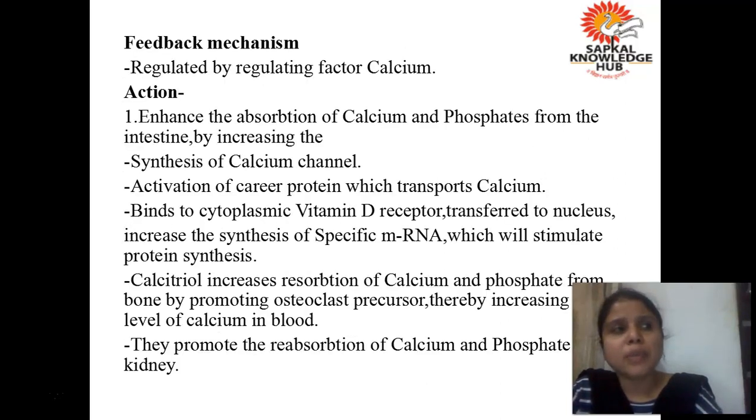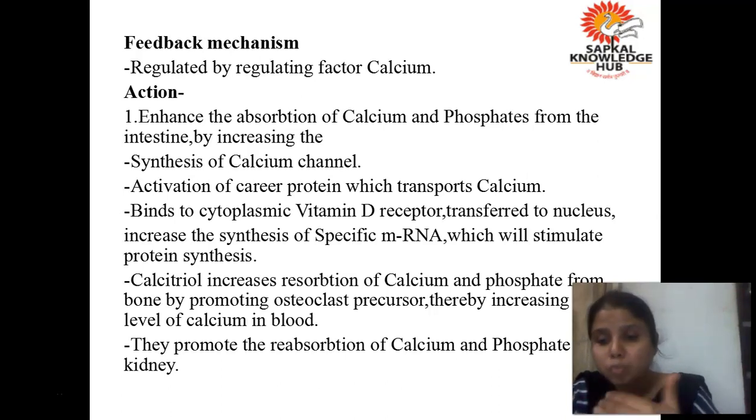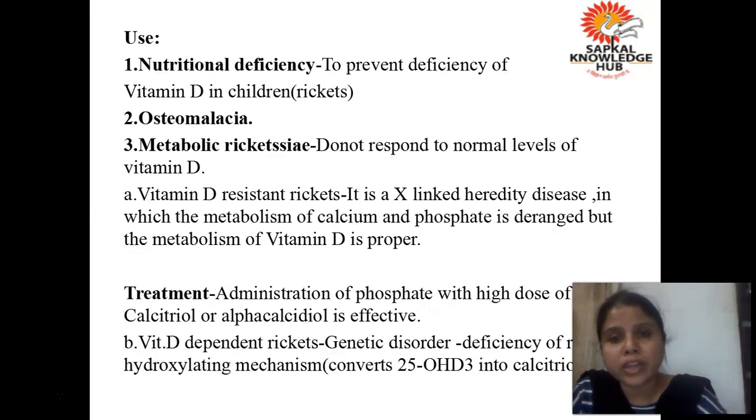Okay, what is the work of both? They both are increasing the level of calcium in our blood. Understood? How does vitamin D increase it? By promoting or by activating the osteoclast precursor and by increasing the absorption of calcium from the intestine. And how is it increasing the absorption of calcium from intestine? Just now we discussed, by increasing the number of calcium channels, by increasing or activating the receptors which are responsible for the transport of calcium.